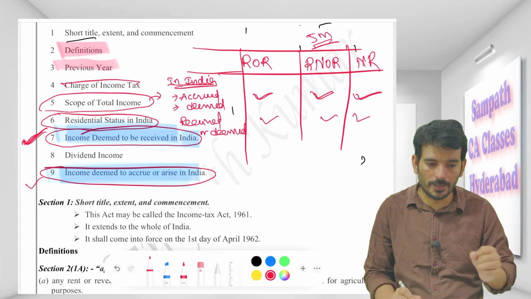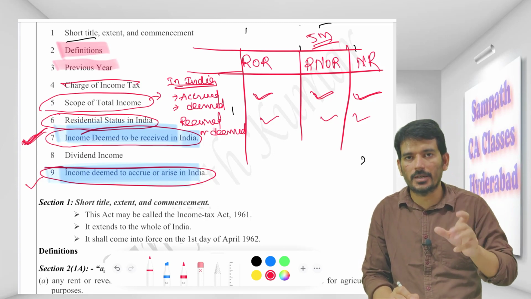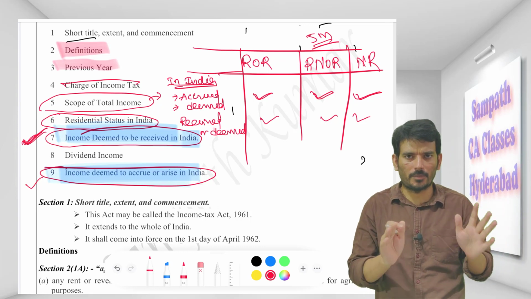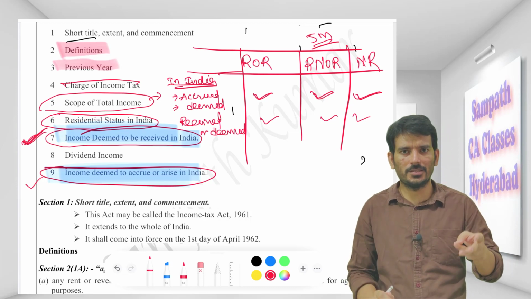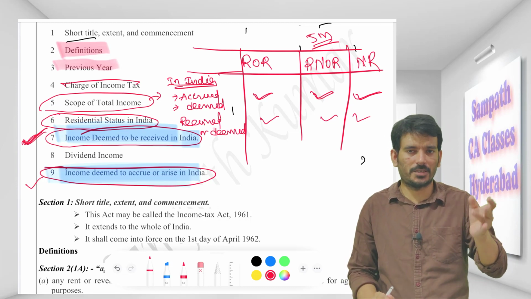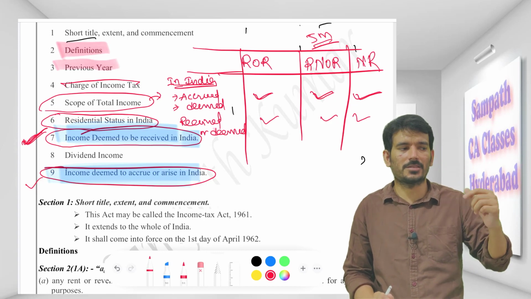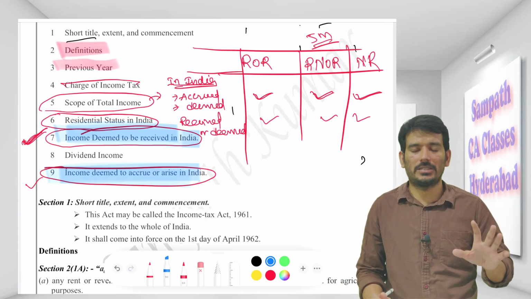And the third one will be amount transferred from unrecognized provident fund to recognized provident fund, which will be treated as deemed to be received in India. We have a logic, and I'm not here to explain the logic, it's just to revise it. First one is the principal portion, 12%; second one is the 9.5% interest portion; third one is transfer from unrecognized to recognized. So we say this is all received in India.